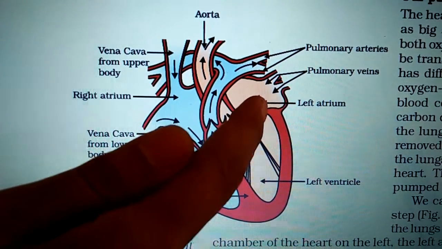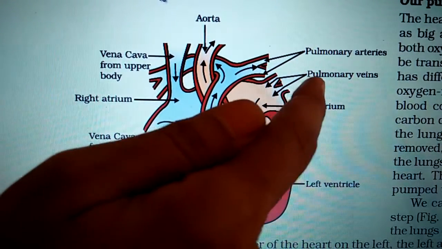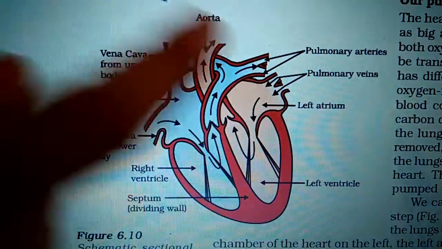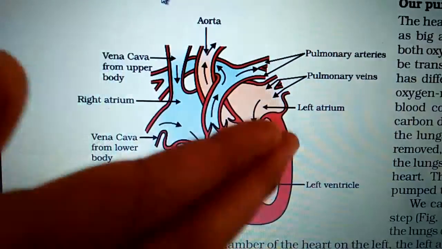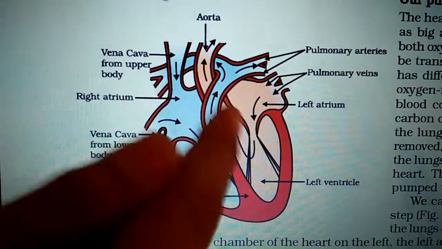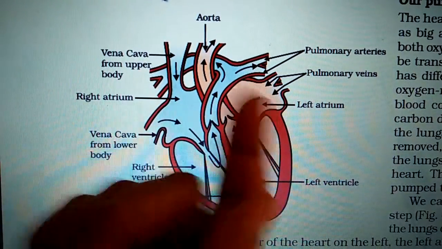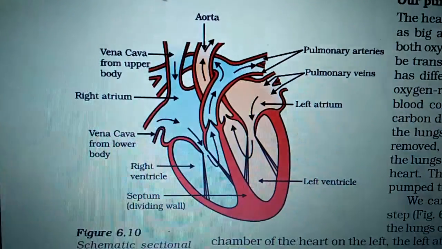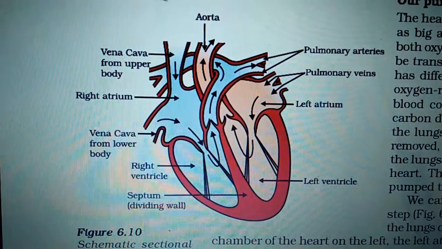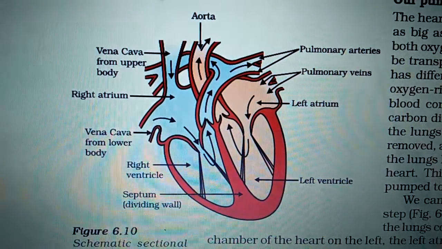Now the left atrium is connected with the pulmonary vein. The pulmonary vein always contains oxygenated blood. It is a vein, still it contains oxygenated blood. And where does this vein come from? This vein comes from the lung. The pulmonary vein carries the oxygenated blood from the lungs into the left atrium.